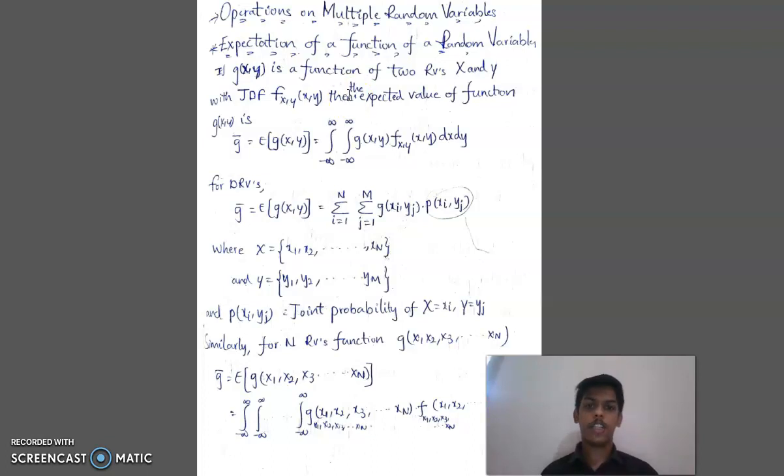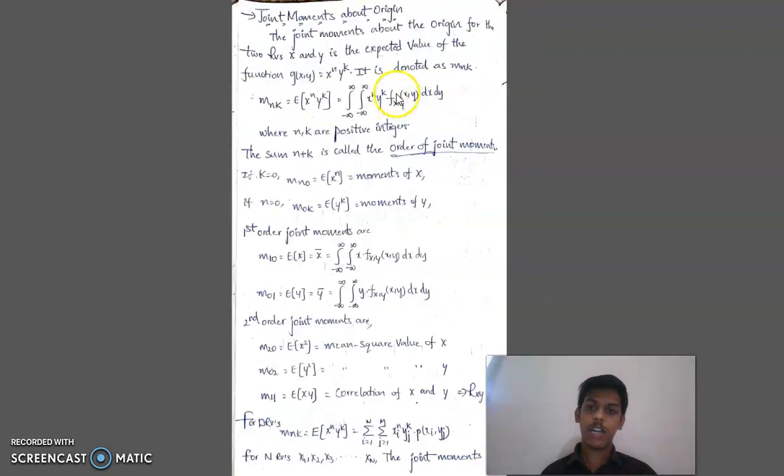First, let me see the expectation of a function of random variables. Let g of x, y be a function of two random variables x and y with joint distribution function f_XY of x comma y. Then the expected value of the function g of x comma y can be written as g bar, which is equal to expectation of g of x, y, which is the integral from minus infinity to infinity and again from minus infinity to infinity of g of x, y into f_XY of x comma y dx dy. This is for continuous random variables.